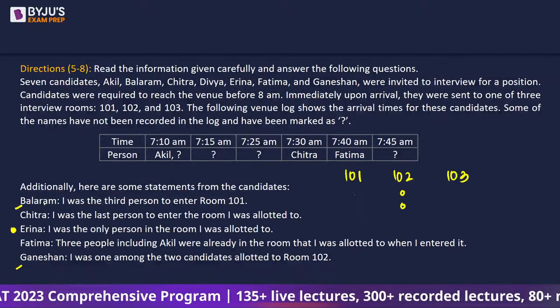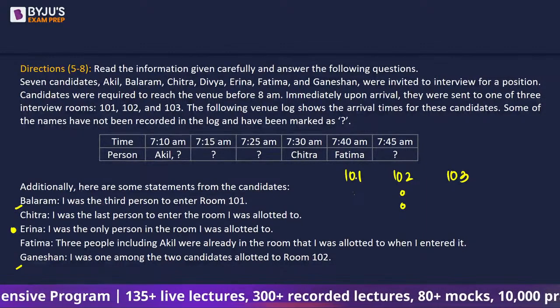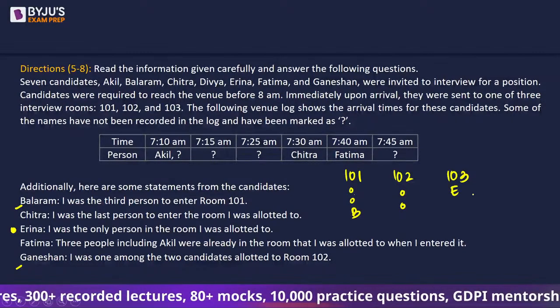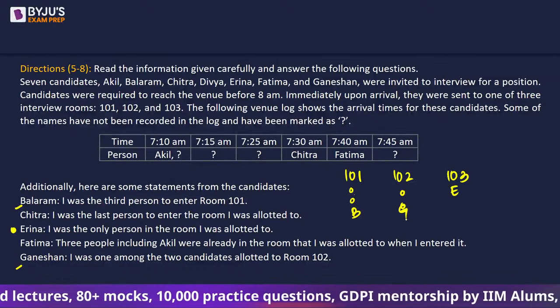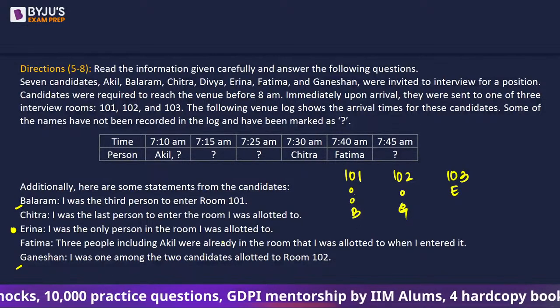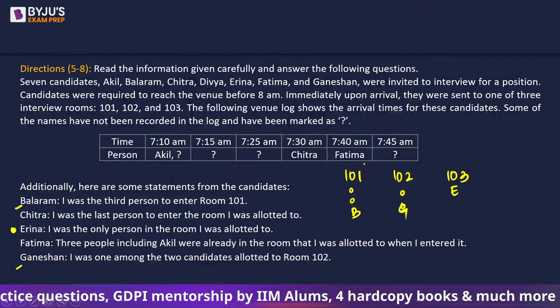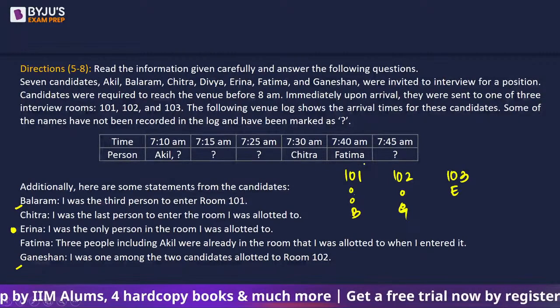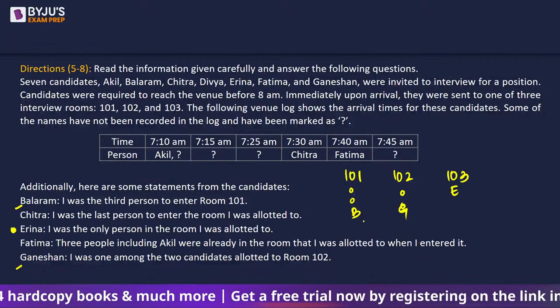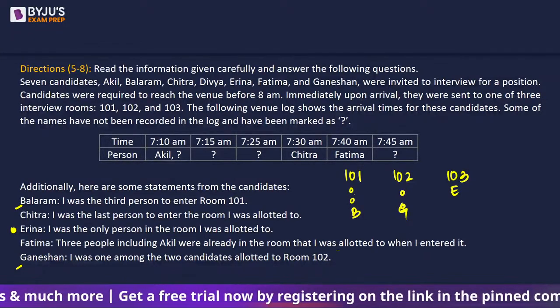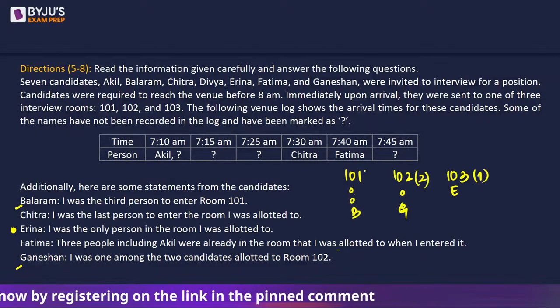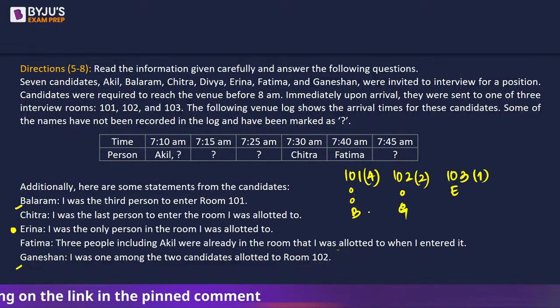So if you read the Balram statement, I was the 3rd person to enter room 101, that would mean that Irina was alone in 103. Right? Okay. So in room 101, we have Balram. In room 102, we have Ganeshan. In room 103, we have Irina alone. Now who is with Ganeshan and who is with Balram? It is given that he is among the 2 candidates. So in 103 there is 1 candidate, in 102 there are 2 candidates, and in 101 the remaining 4 candidates. Balram is the 3rd person to enter.